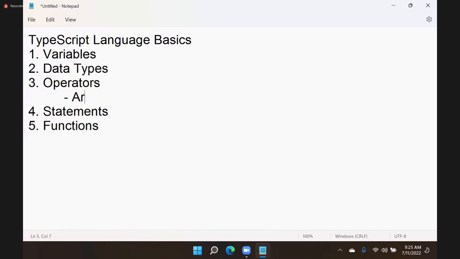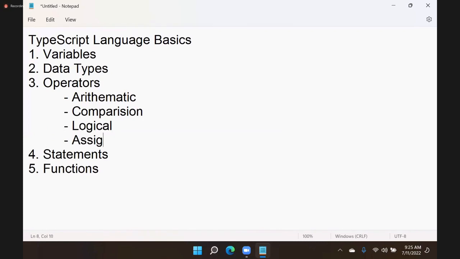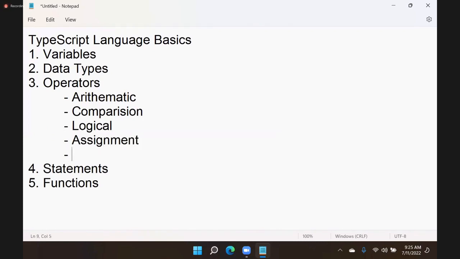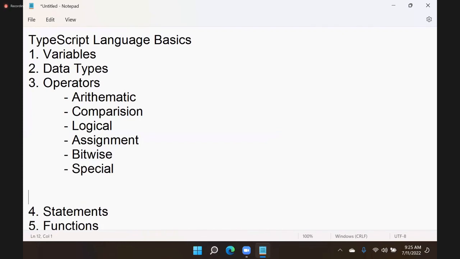What are operators? We have arithmetic operators, comparison operators, logical operators, assignment operators. What else? Bitwise operators, right? And you have special operators. JavaScript special operators, what are those? Any idea? Arithmetic, comparison, logical, all these operators are the same as JavaScript operators.